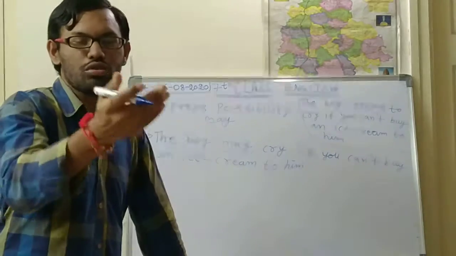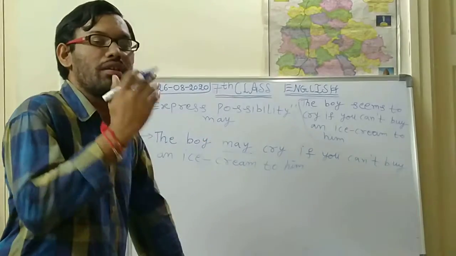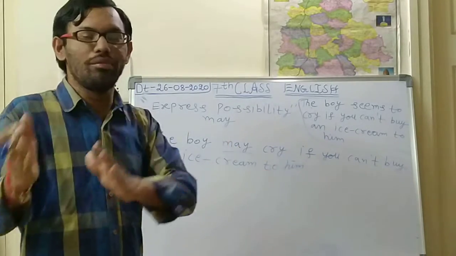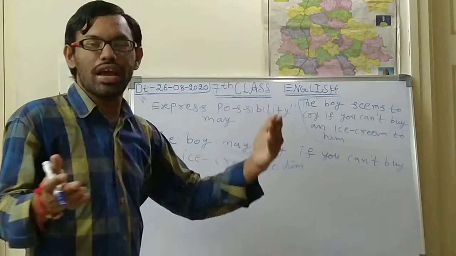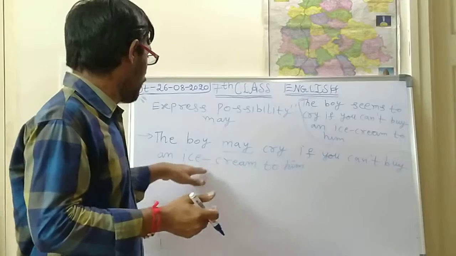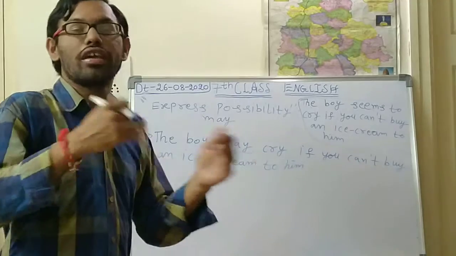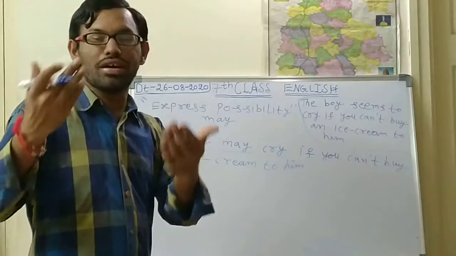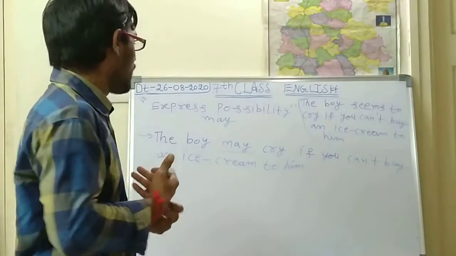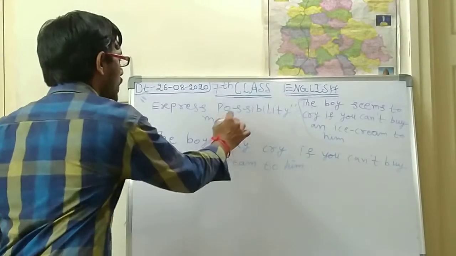So in the future, suppose tomorrow if you can't buy an ice cream for him, he may cry or he may not cry. We don't know. Either he may cry or he may not cry. The future action we don't know, but we can change that. How can we change it? If you buy an ice cream, he won't cry at all. Suppose if you can't buy, he may cry or he may not cry. He may get involved in some other work, or he may like some other things. Like this you have to convert it as expressing possibility with may.